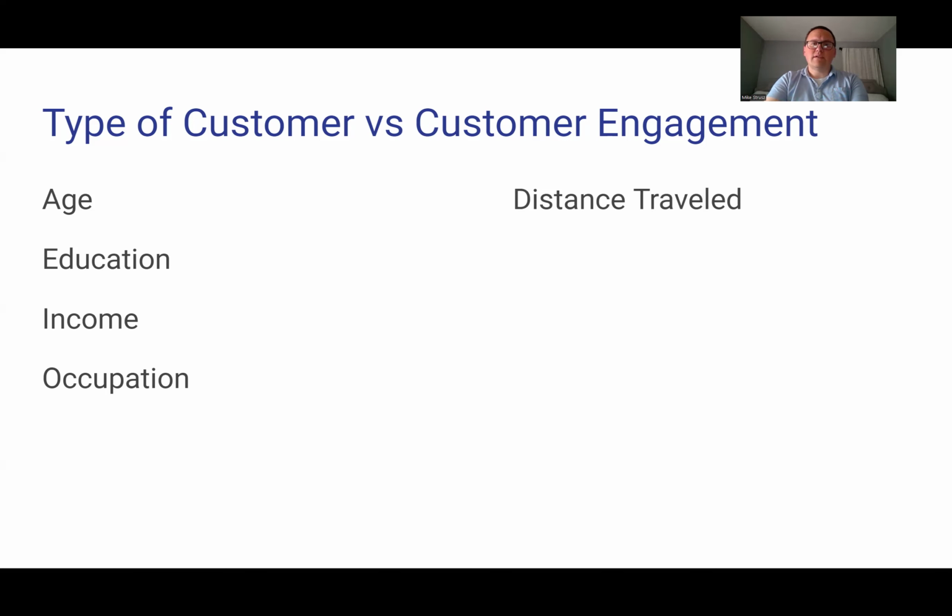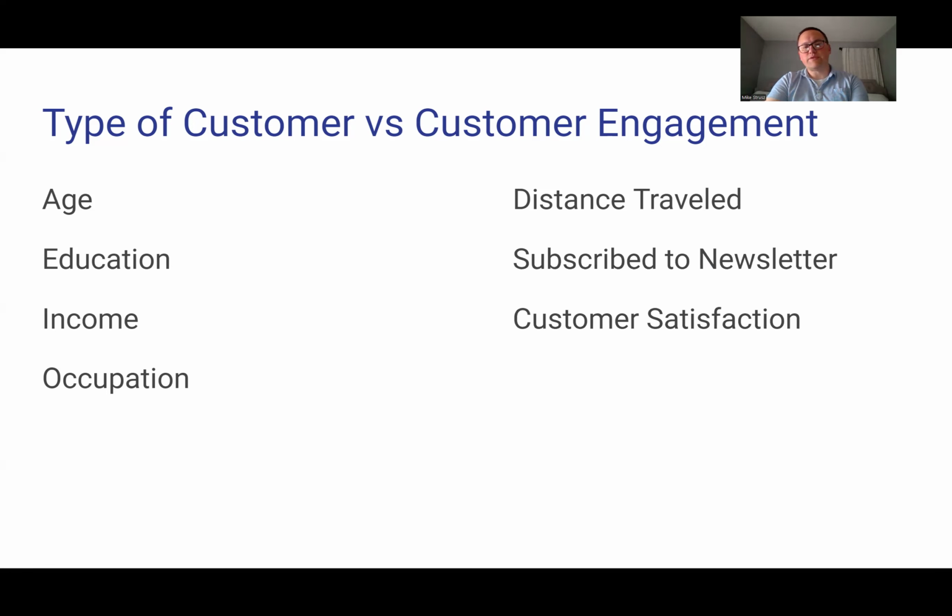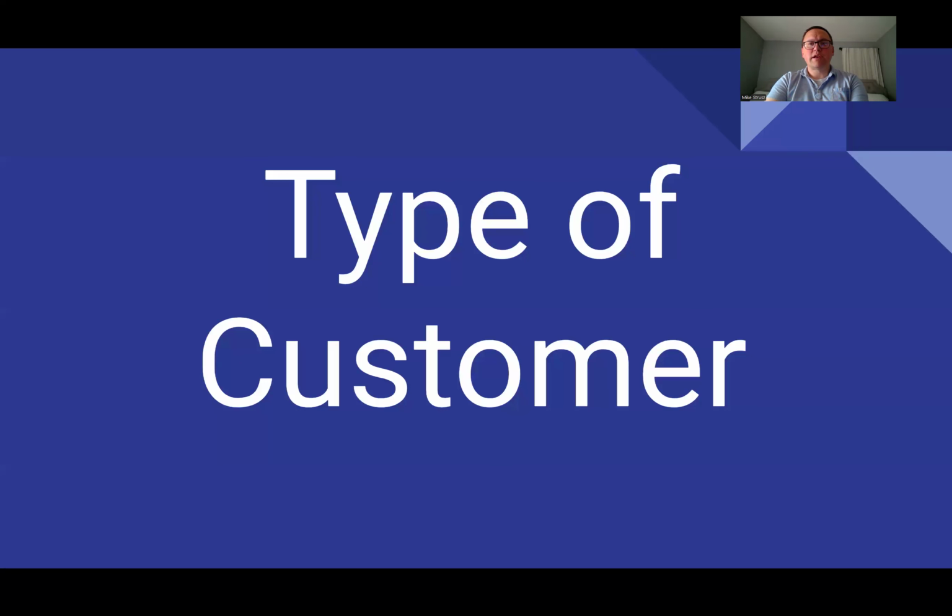The rest of the data talked more towards the customer engagement, with distance traveled being one, subscription to the newsletter, customer satisfaction, whether or not they have a smartphone, and their date of purchase being more towards customer engagement. So let's take a closer look at those type of customer data pieces.